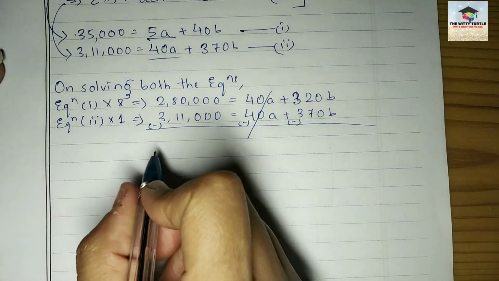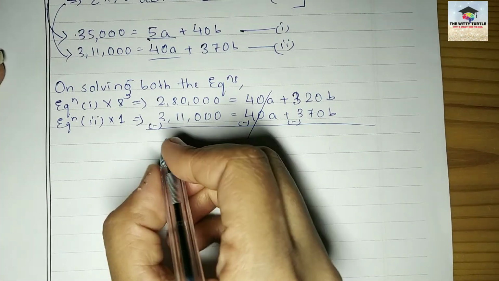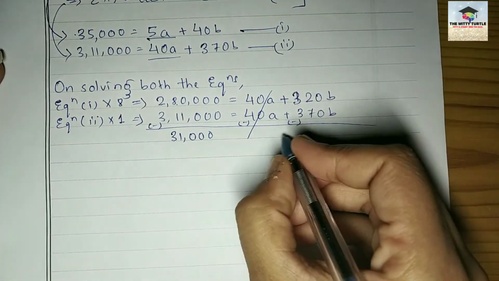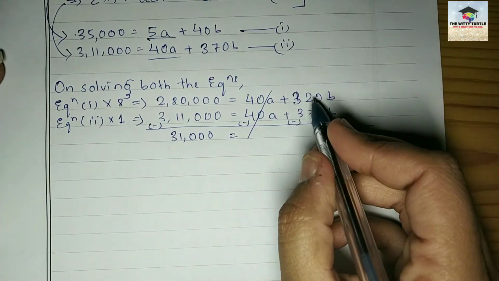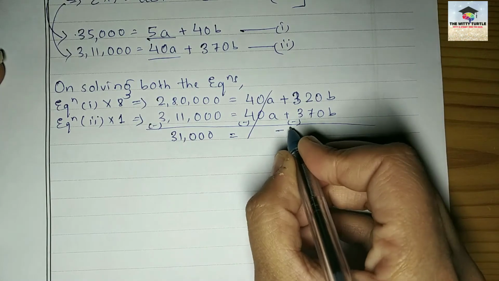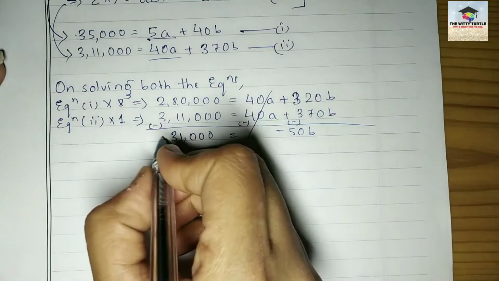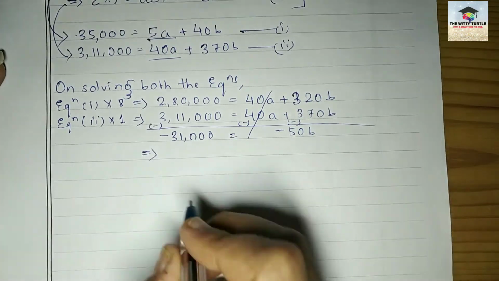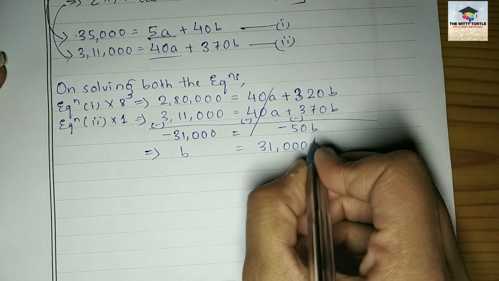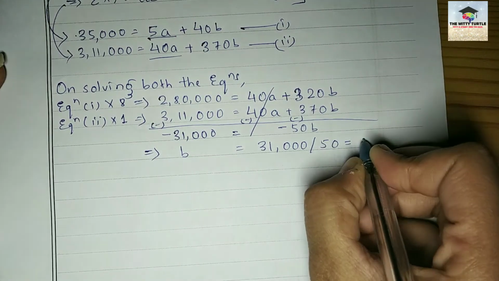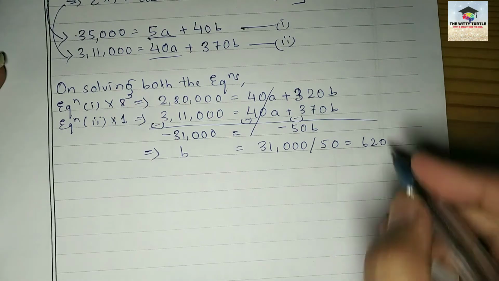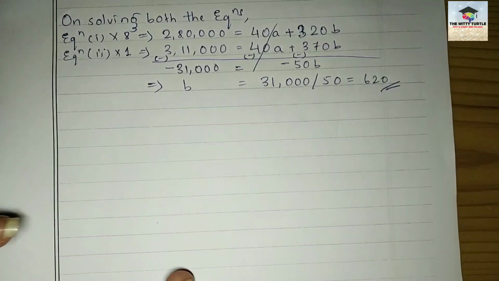And what value will be this much? 31,000 ho jayega. 20 plus 11. And equals 320 minus 370 will be minus 50b. This is also minus. So you can find out that b equals 31,000 by 50. That is 620. Okay, so you got b as 620.